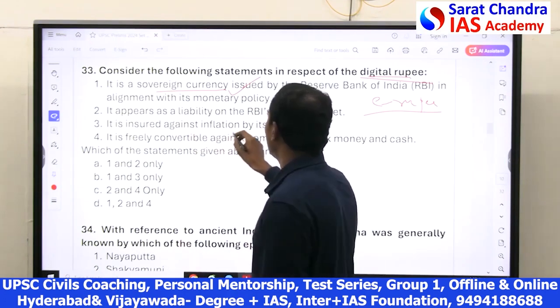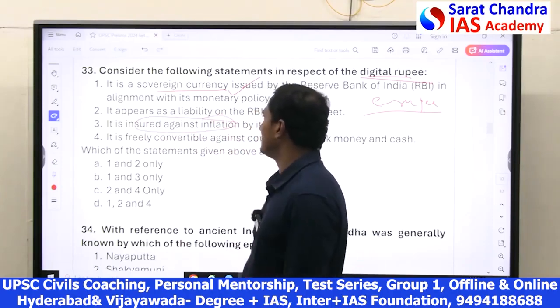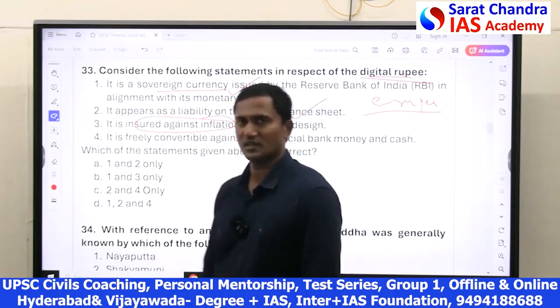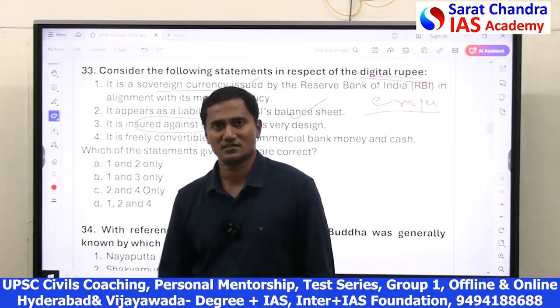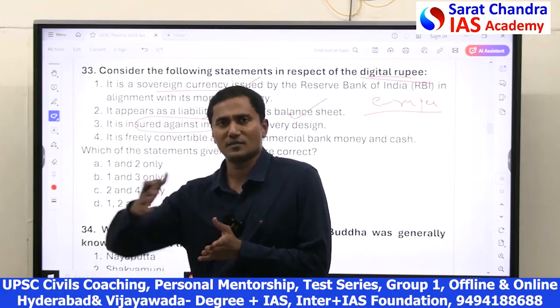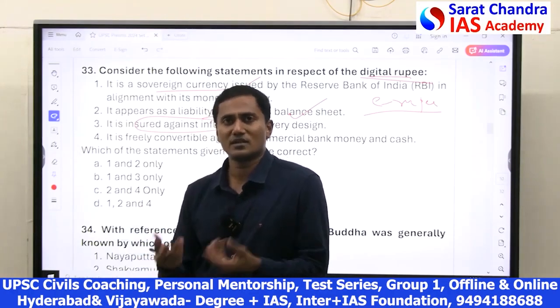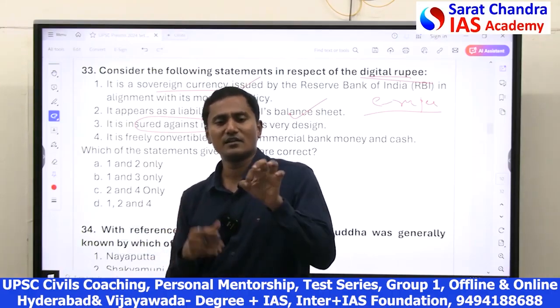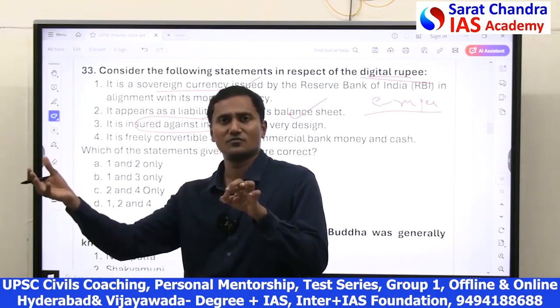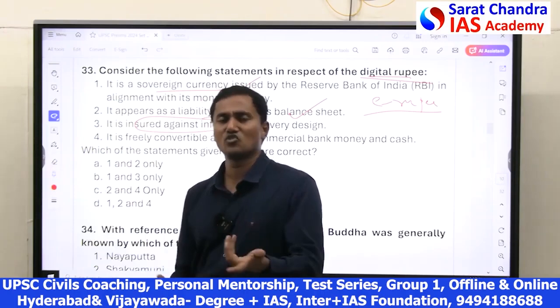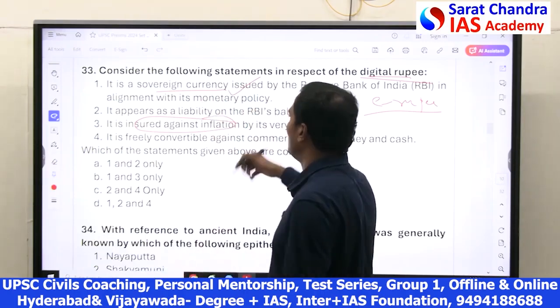It is insured against inflation. See, no currency is insured against inflation, because they won't pay any interest. Inflation can be 4%, 5% every year, but you won't earn it. For example, I have a 10 rupees note. I will not earn interest for inflation of 4%, 5% every year. Same with the digital rupee also. It's not secured against inflation.